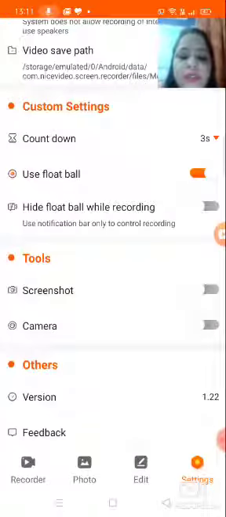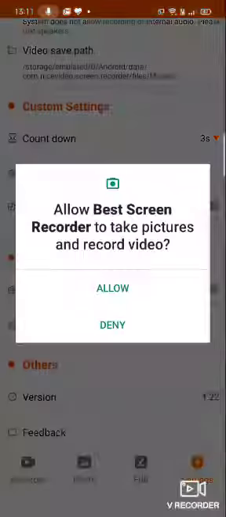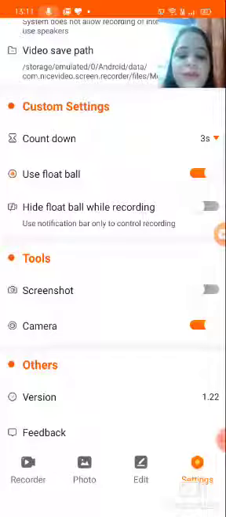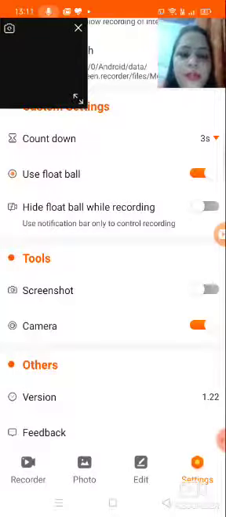Okay, now the next tool is screenshot and camera. If you want to open your camera, if you want to record your picture also, just click on the camera. When you click on the camera option, you get a screen asking for permission to take your picture and record video. So just click on the allow button. Now you get the screen.